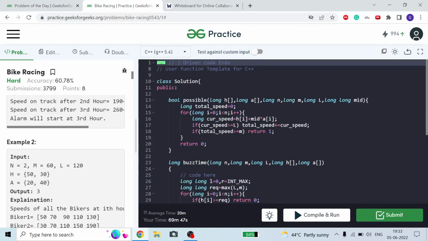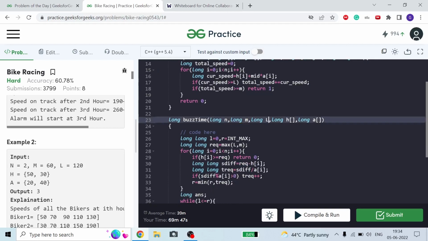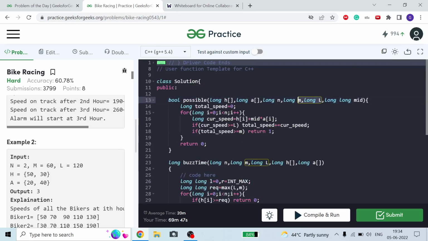Now what is possible? This function takes the array of speed, the array of acceleration, the number of elements, and the speed of track we require. This is capital L, just remember this is capital L, and I have taken this as a small l because L and R are both small. This L is the minimum speed for a bike to be considered a fast biker, and this is long mid, the number of hours. I have taken it as long, but I can take it as long as well. It is not any big thing. My total speed of track initially is 0.